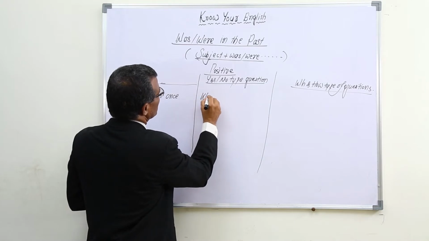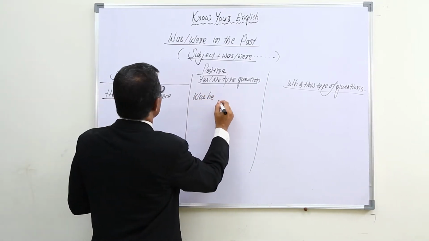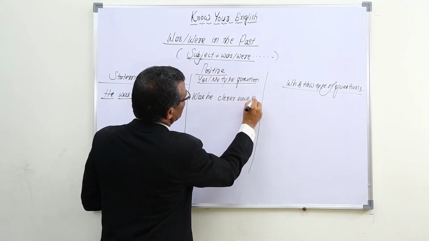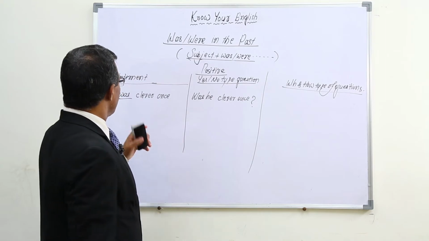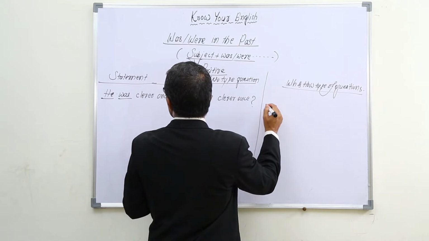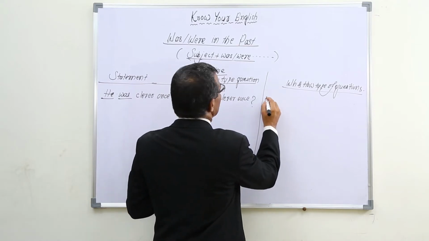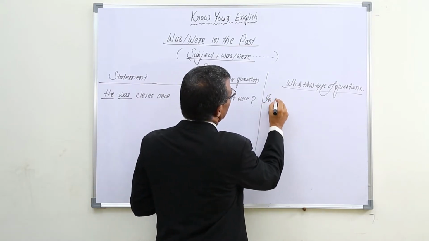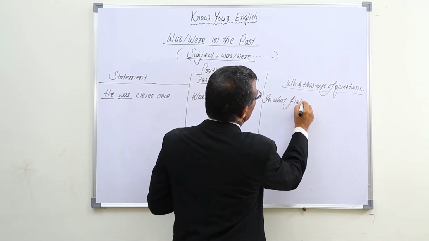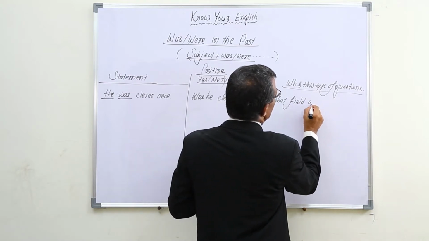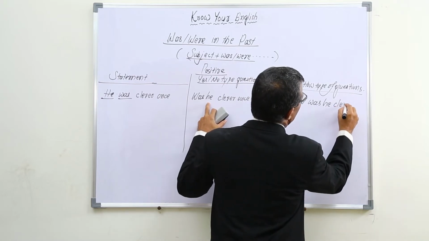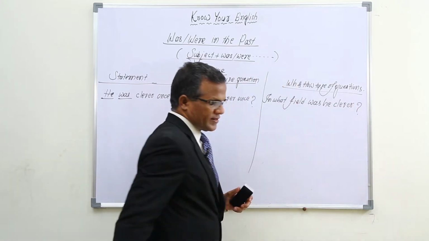Was he clever once is the question. And in the same way, in what field was he clever? Like that we can put a question.